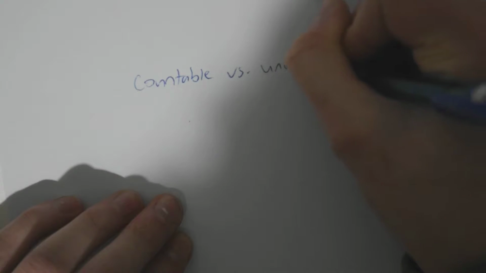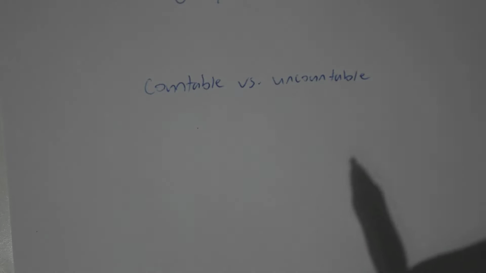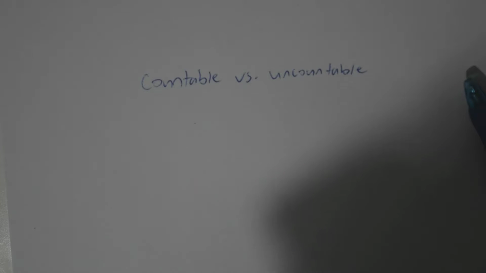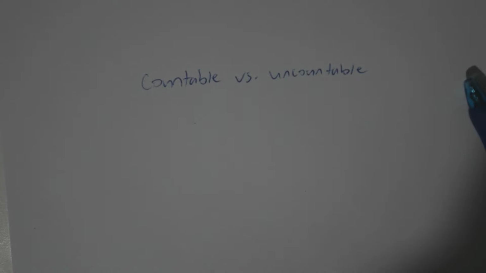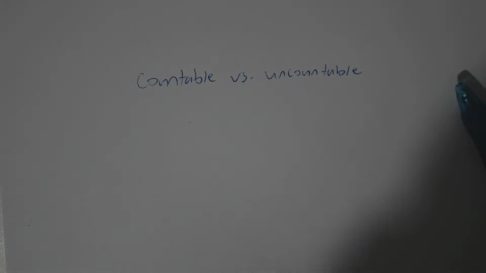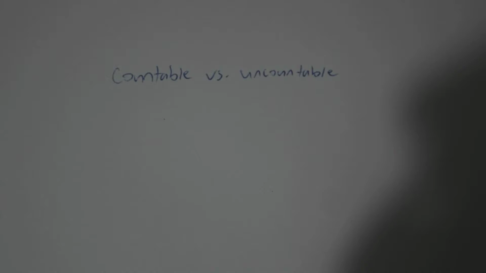The overall idea here is the difference between countable and uncountable infinities. But again, what exactly does that mean? Well, firstly, that's what we're going to be breaking down. I'm basically going to show you two sort of methods of comparing these two terms to explain, one, of course, what the difference is, but also just hopefully help you gain an appreciation for how infinity works, I suppose.